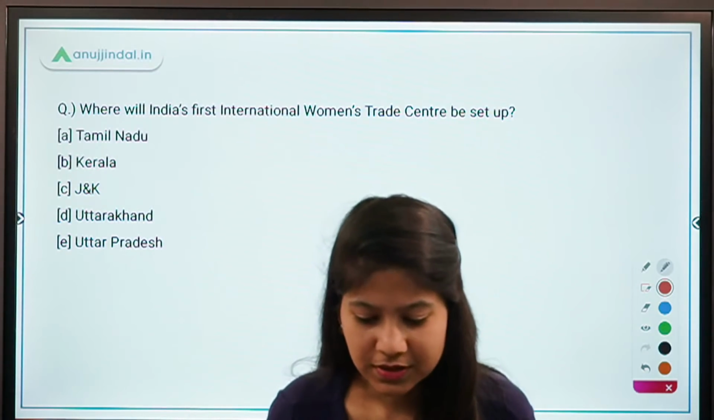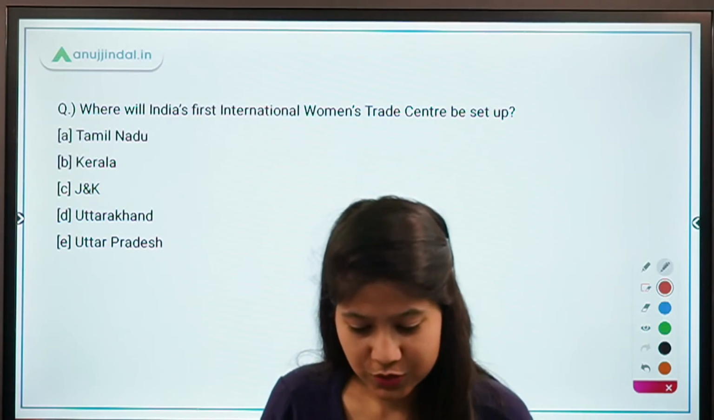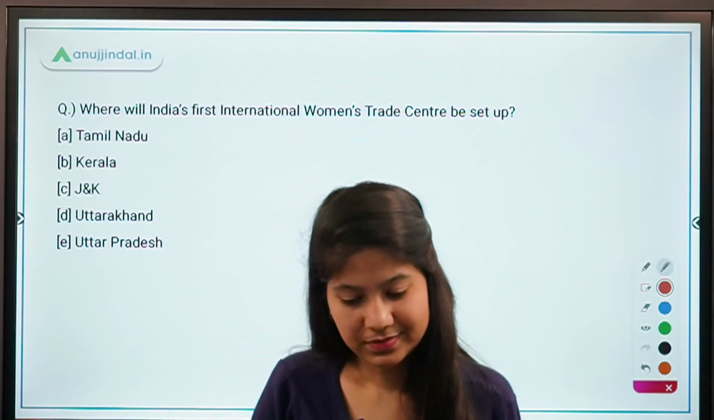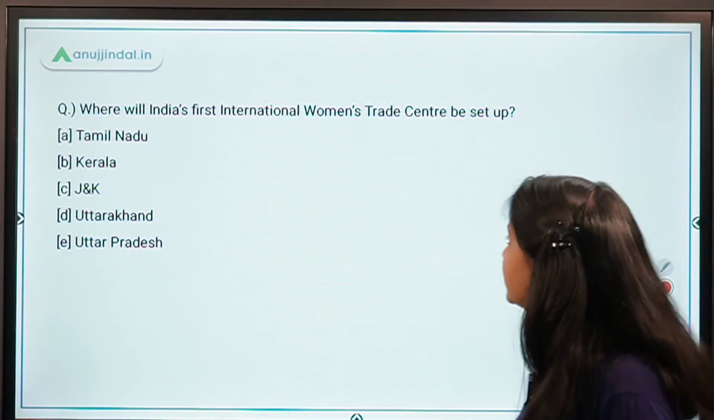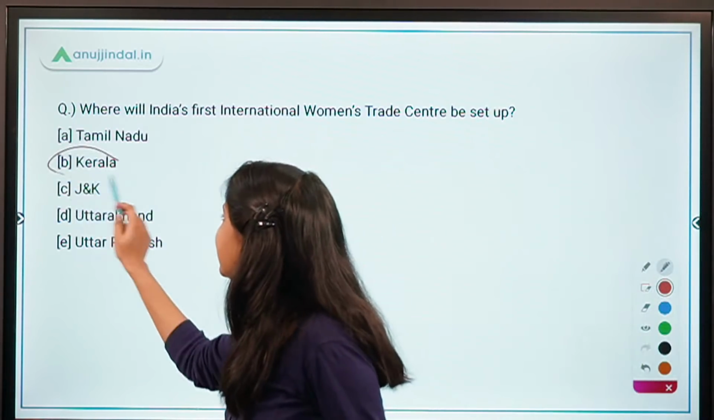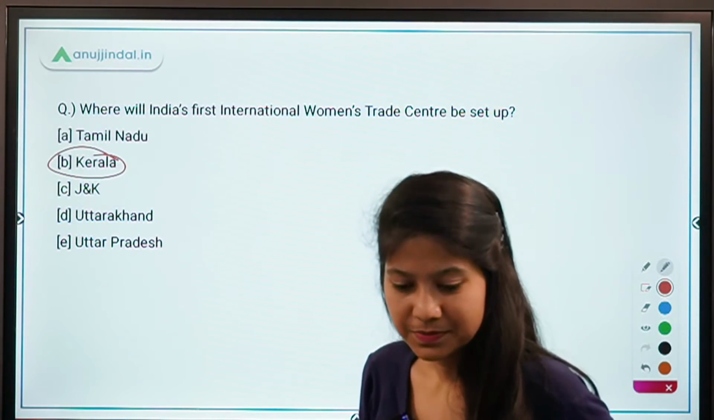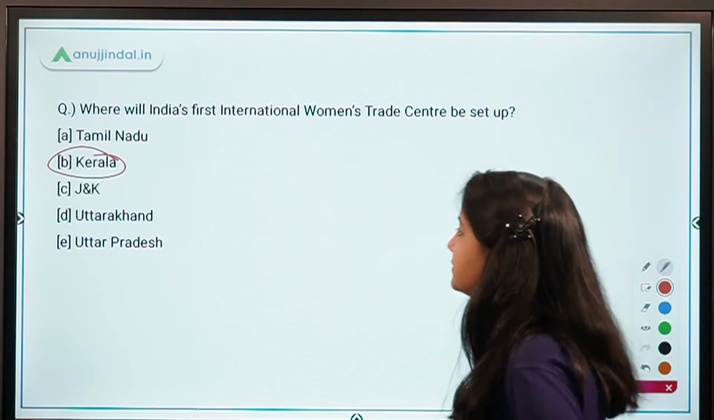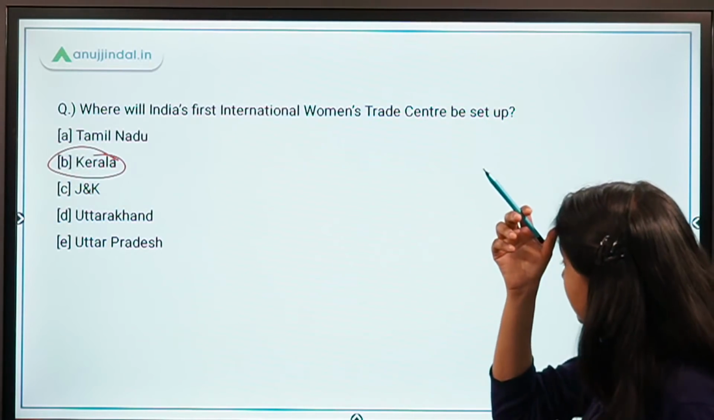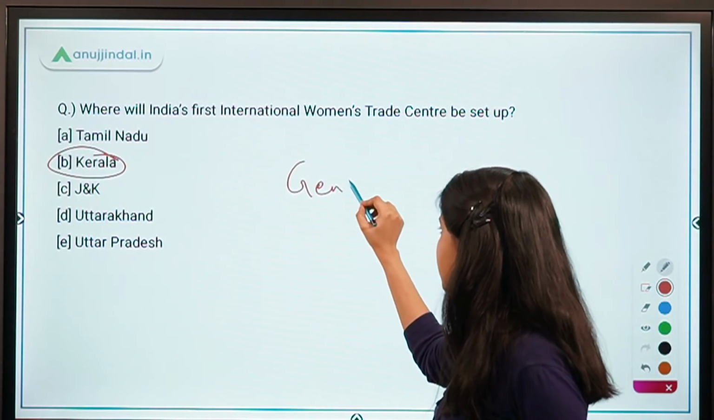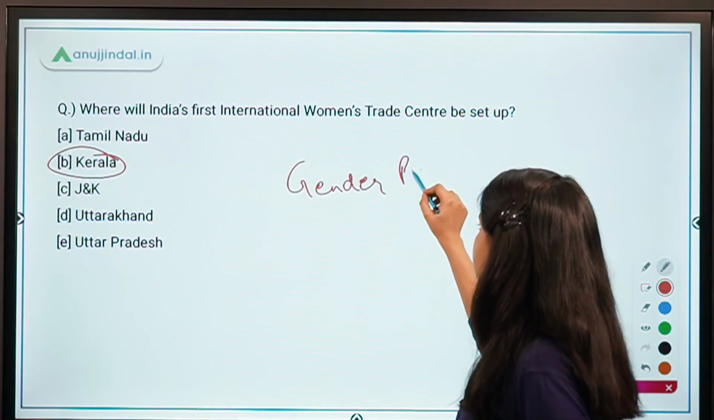This is very funny. Okay, so Shabnim is a female player. Nice. Females. Absolutely right, guys. It's Kerala. So this International Women's Trade Center will be set up in Kerala, and Gender Park is also there in Kerala.